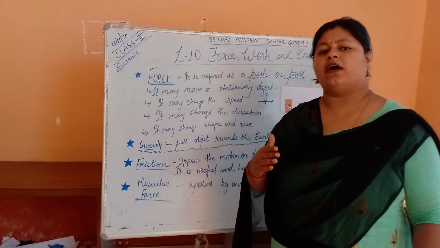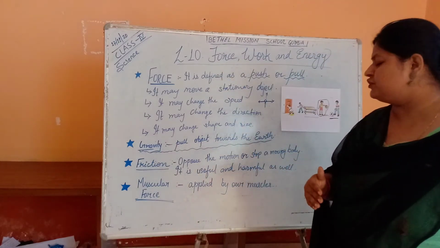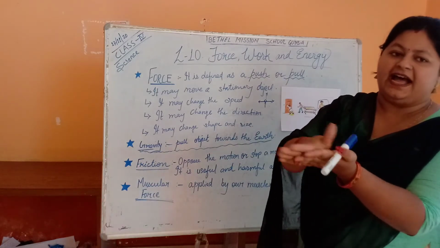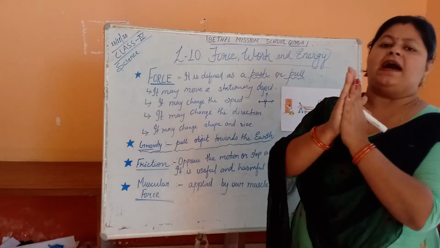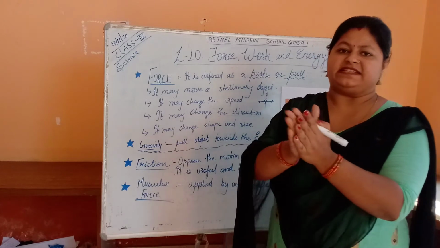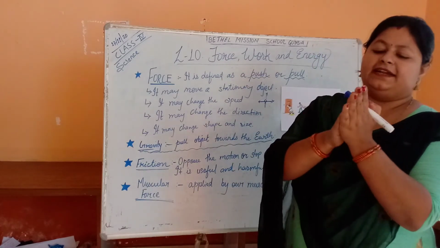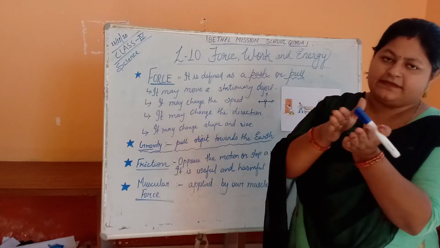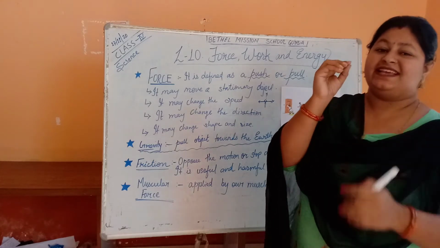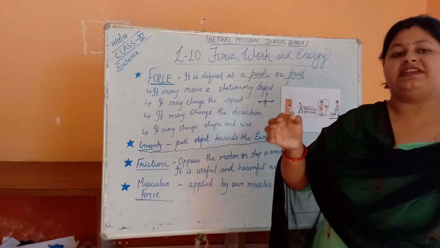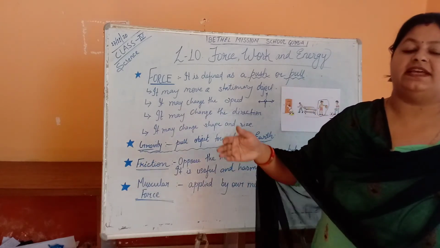Friction opposes the motion or stops the moving body. When you rub your palms together very fast, what will happen? You will feel warmth, isn't it? And when two objects rub against each other, you can also see a sparkle of light. That is friction. That is an example of friction.